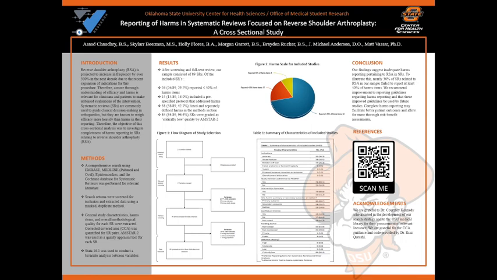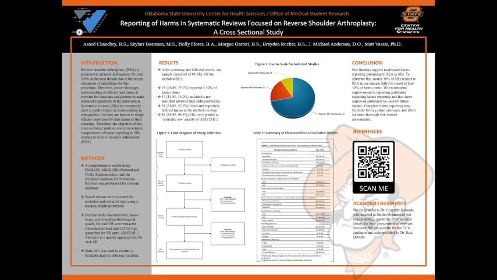Systematic reviews are commonly used to guide clinical decision-making in orthopedics, but they're also known to weigh efficacy more heavily than harms in their reporting. Therefore, the objective of this investigation was to perform a cross-sectional analysis on the completeness of harms reporting in systematic reviews related to reverse shoulder arthroplasty.